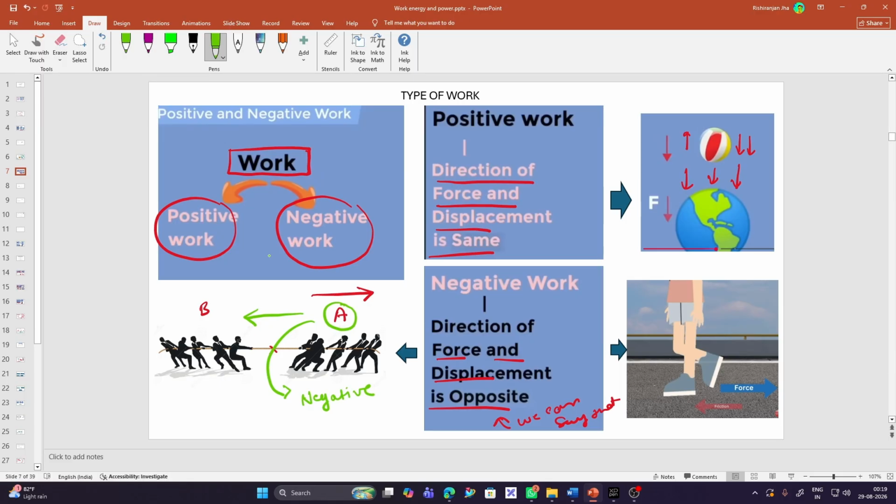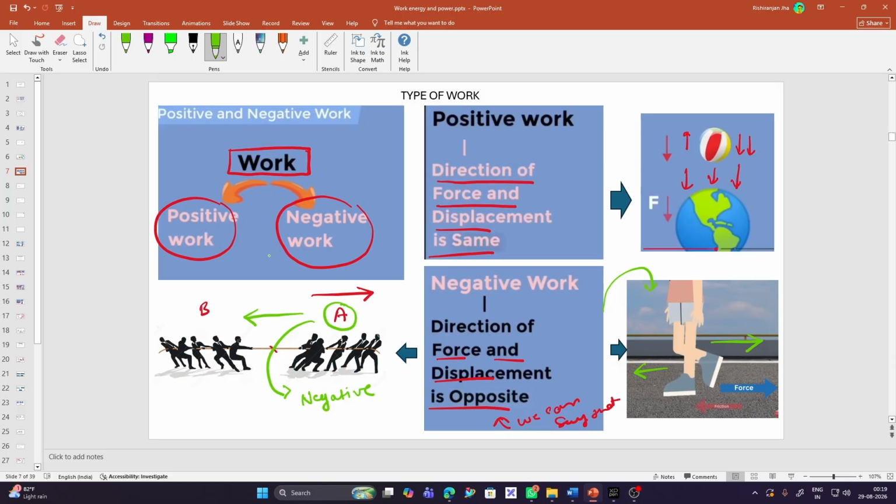Another famous example of negative work is walking. When you're walking on the road, you apply force in a backward direction, and the frictional force pushes you in the forward direction. As we know, because of friction only we are able to walk.